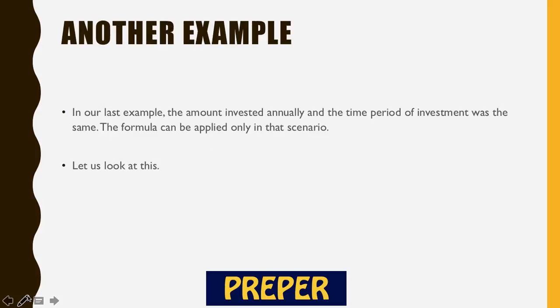So in the last scenario, the amount invested annually and the time period of investment was the same, right? So we are investing the annual premium each year for the total period of our investment. So we are investing for 5 years and we are getting the returns after 5 years. But this formula is not applicable in many other scenarios.